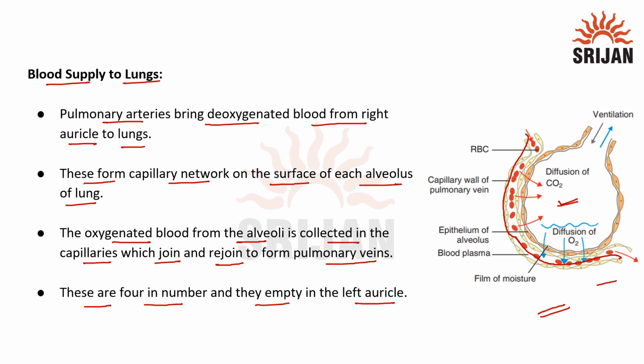Here we can observe that the diffusion of carbon dioxide and oxygen is taking place. Blood capillaries carry deoxygenated blood from which the carbon dioxide is diffusing into alveoli and oxygen from alveoli is diffusing into the blood. Because of this, deoxygenated blood gets converted into oxygenated blood. I hope this topic is clear to you. Thank you.